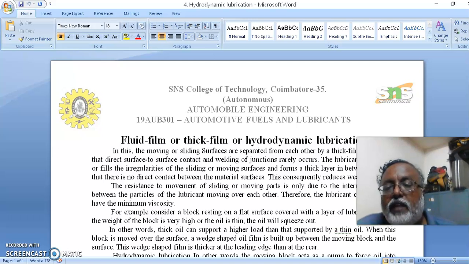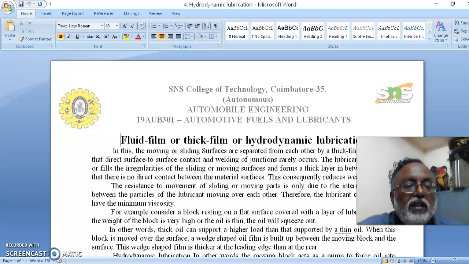The lubricant film covers or fills the irregularities of the sliding or moving surfaces and forms a thick layer in between them, so that there is no direct contact between the material surfaces. This consequently reduces the wear.